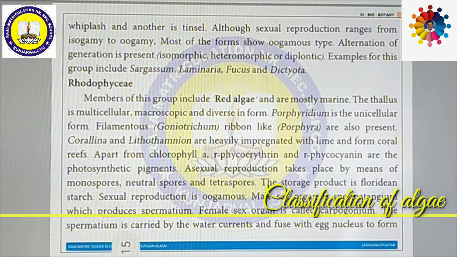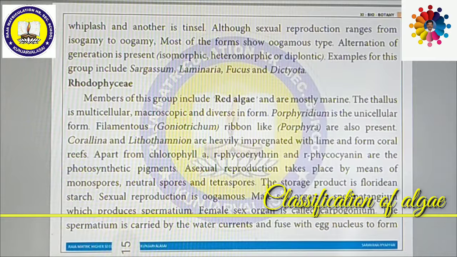Coral reefs, which are called pavalappaarai, look very beautiful. These coral reefs are also present in the Australian Sea. They look very beautiful. This is due to the algae being impregnated with lime, the chunambu, which is present inside the algae. So this may cause coral reefs.